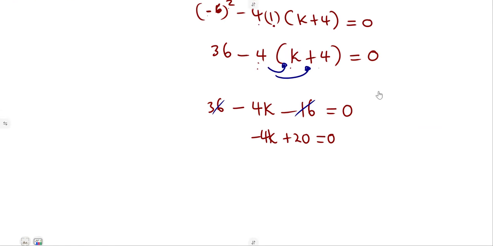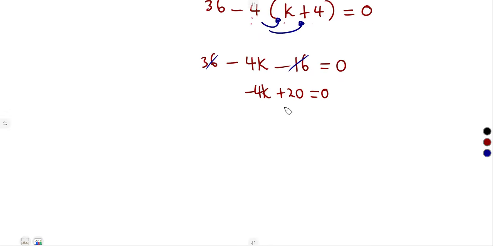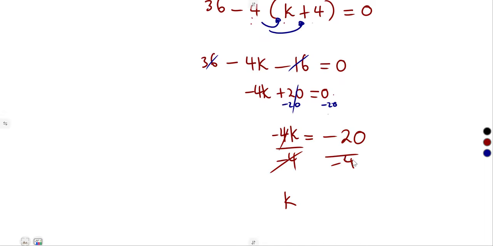You can get rid of that 20 by subtracting it on both sides of our equation. So meaning to say negative 4k is equal to 0 minus 20, which is minus 20. So divide by negative 4 on both sides. Our k is going to be 5. So that's a positive 5 that you're going to have at the end.